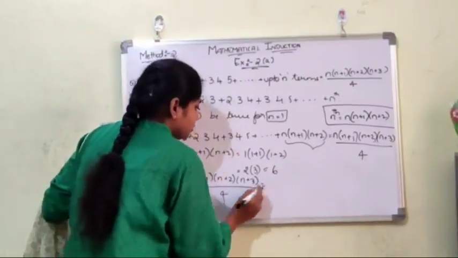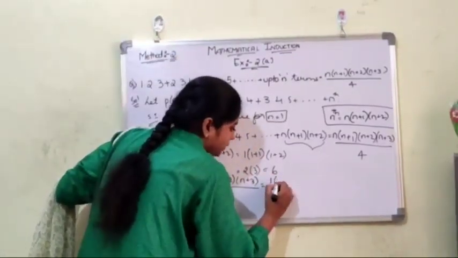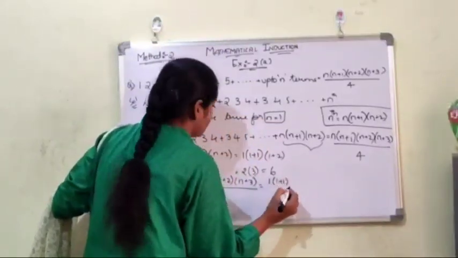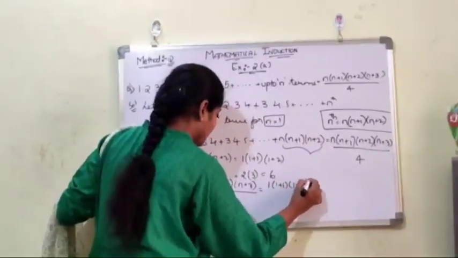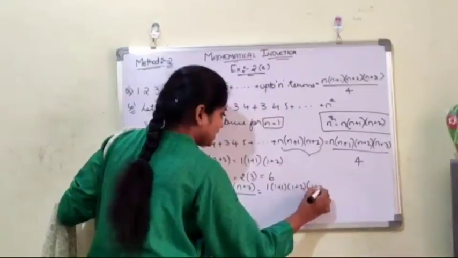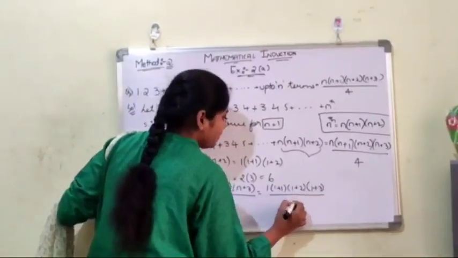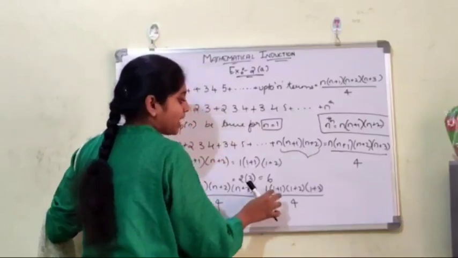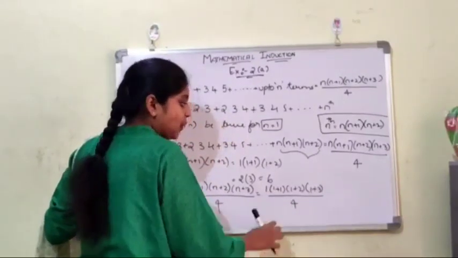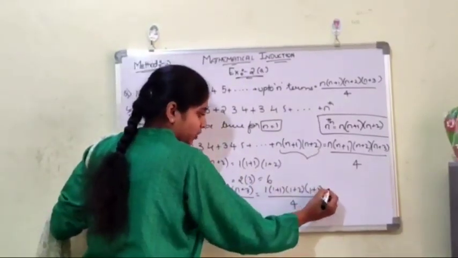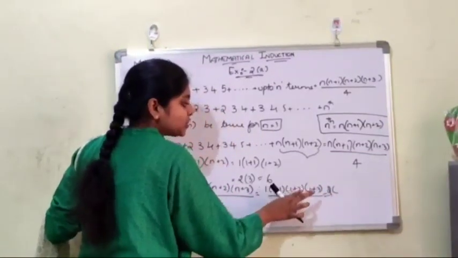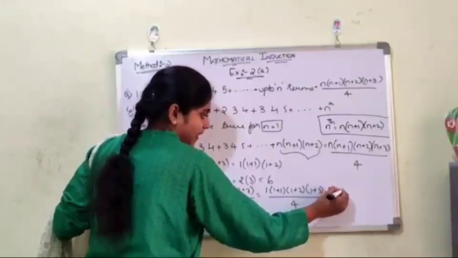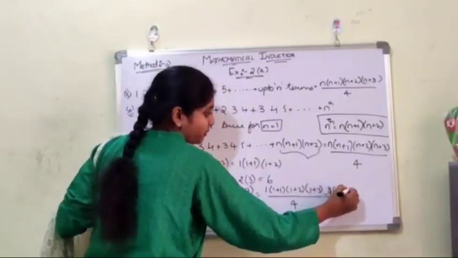Now substitute n equals 1: 1 into 1 plus 1 into 1 plus 2 into 1 plus 3 whole divided by 4. 1 plus 1 is 2, into 1 is again 2, into 1 plus 2 is 3, 3 plus 1 is 4.